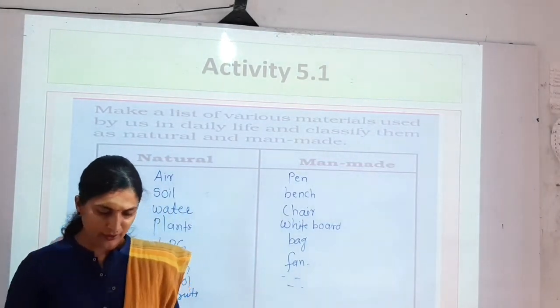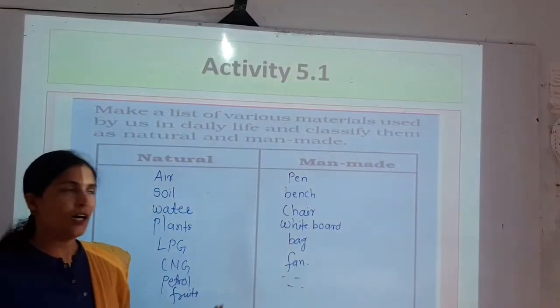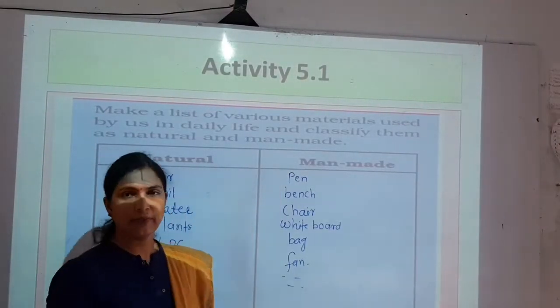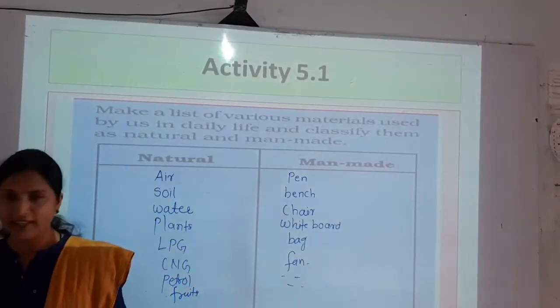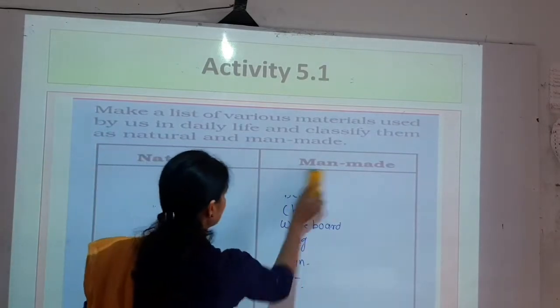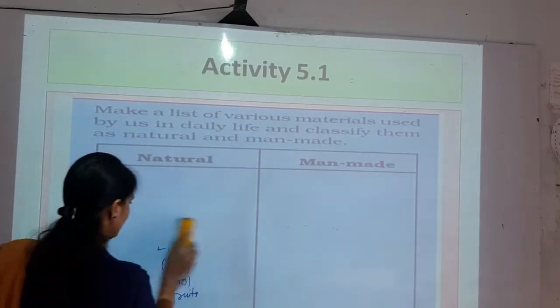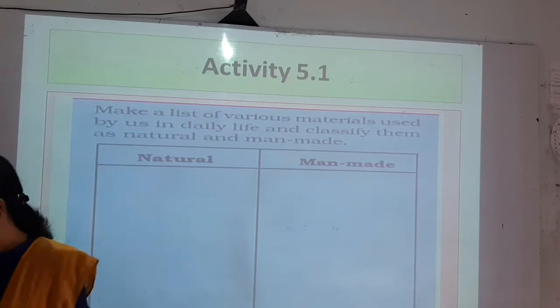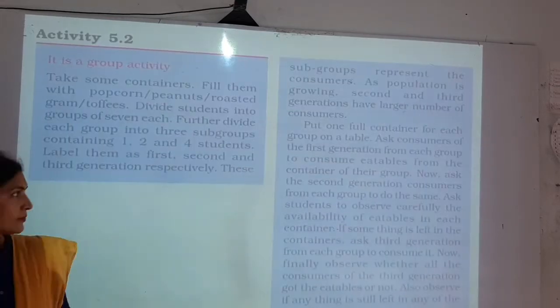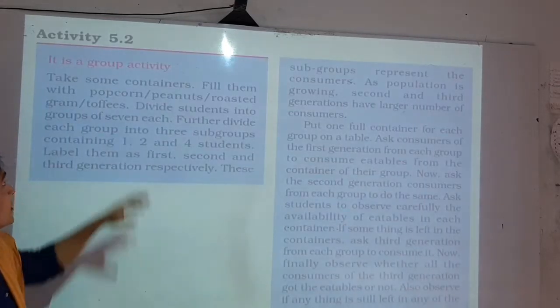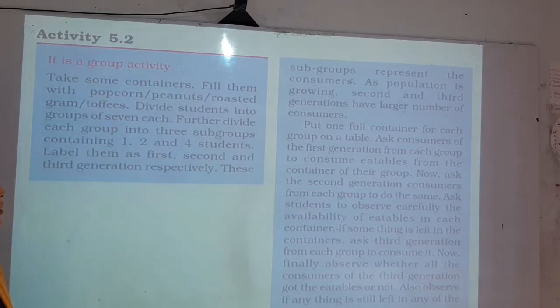So here the things are there. Various things are around us. Some are natural and some are man-made. Now the next point is a small activity given there, 5.2.